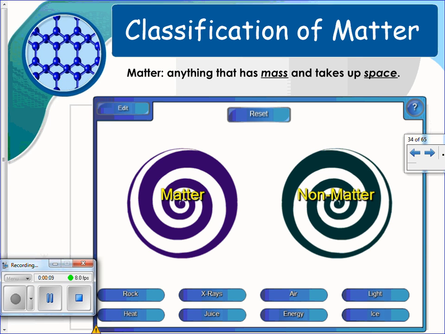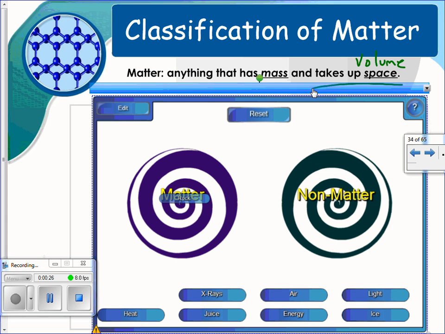So matter is anything that has mass and takes up space. Takes up space would be volume. And so we're going to be classifying matter. So first we want to make sure that you understand what matter is. When you think about it, if it has mass or it's going to take up space, it would be considered matter. So rock has mass.